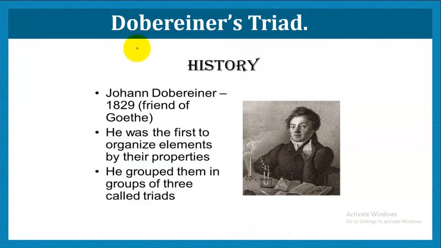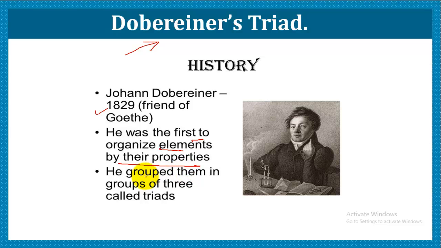The first discovery was made by Daubeney, and it is popularly called the Daubeney triad rule, or Daubeney triad classification. Let us look at the history of Daubeney, when he was born and what his qualities were. John Daubeney was born in 1829 and he was the first to organize elements according to their properties.